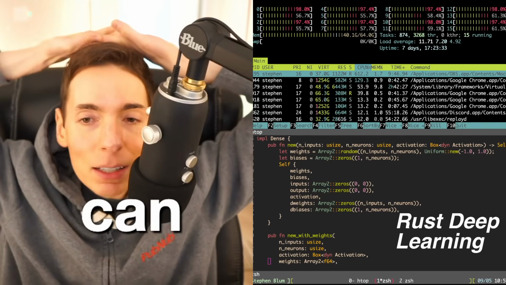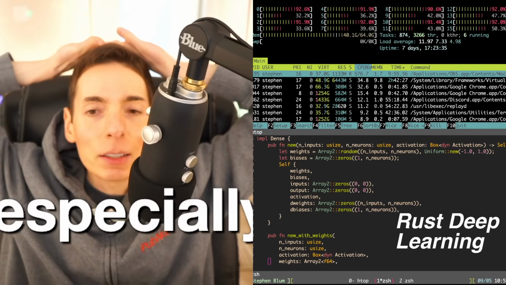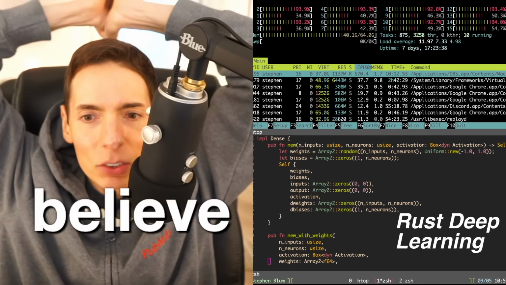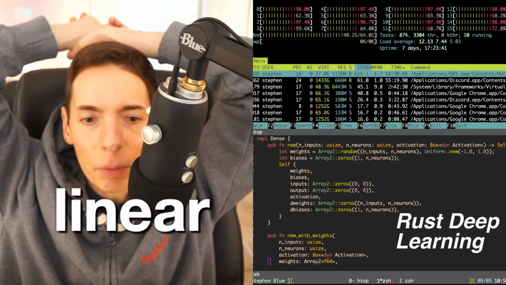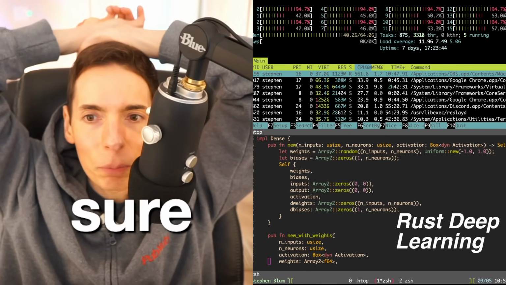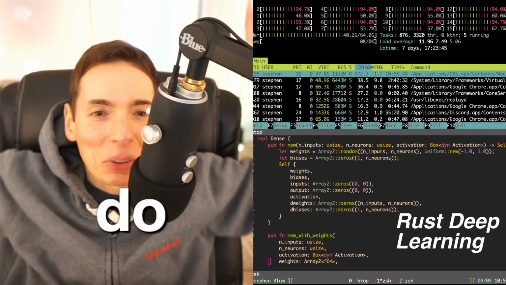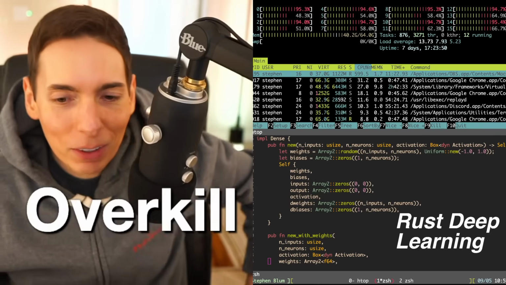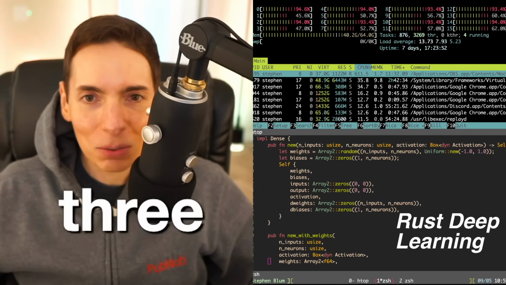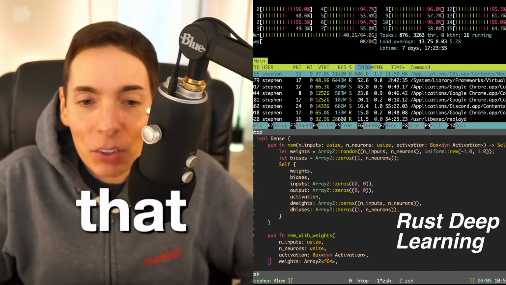And we can train an AI model, especially a deep learning model. I believe it doesn't even need to be a deep learning model, because it can be a linear model for sure. But we're going to do it with a deep learning model anyway. It's overkill. We're going to overcook the Threven and Throds. I'm really excited about that. That's going to be the plan today.